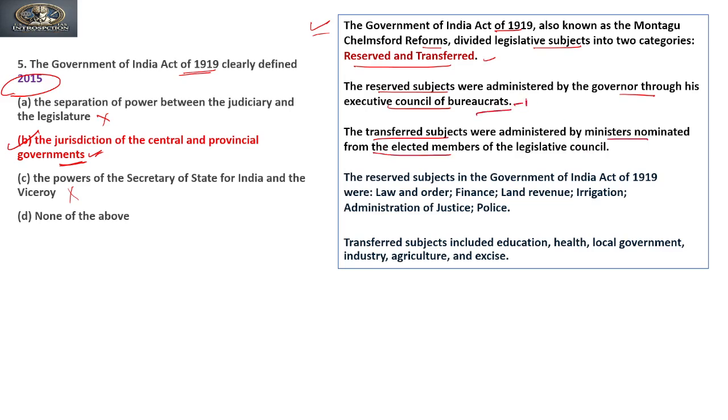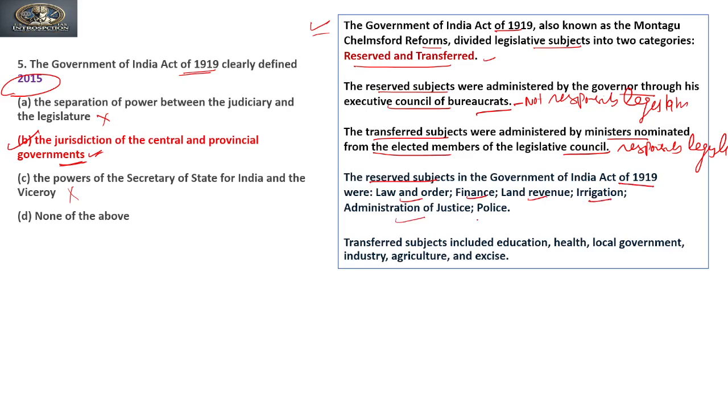These bureaucrats were not responsible to the council or legislature. Okay? So the reserved subjects in the Government of India Act 1919 were law and order, finance, land revenue,